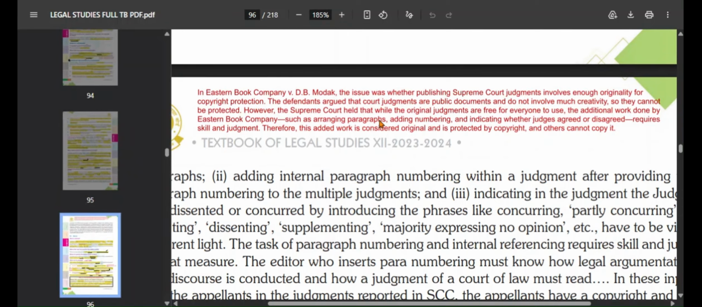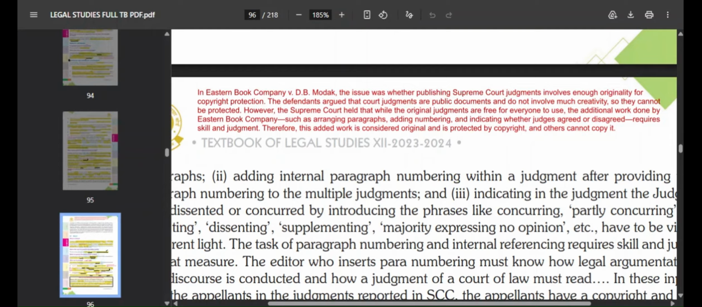However, the Supreme Court held that the original judgments, whatever original judgment they have given, are free for everyone to use. But when additional work is done on those judgments, okay, like in this case, the additional work was done by this company known as Eastern Book Company.